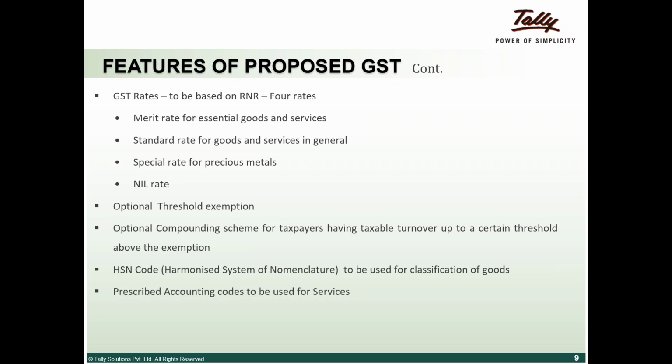They are putting that under the category of special rates, and also the nil rate that we spoke about earlier, which was zero rate on things like what you export.